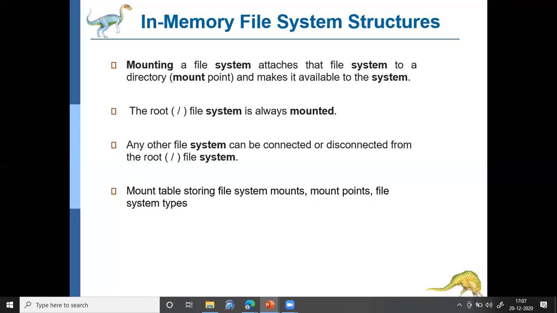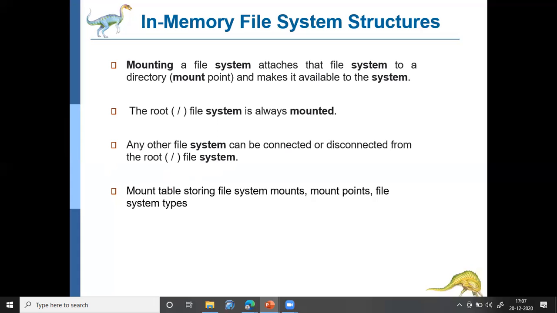In case of Linux, any other file system can be connected or disconnected from the root file system. So root will always be mounted in Linux, and when some other file systems are opened, they will be connected to root. When you close it, it will be disconnected from the root.